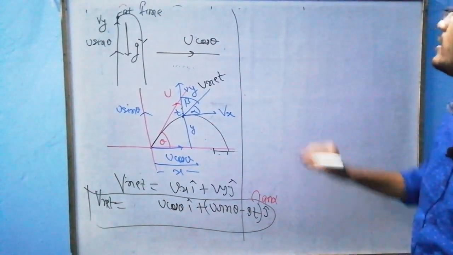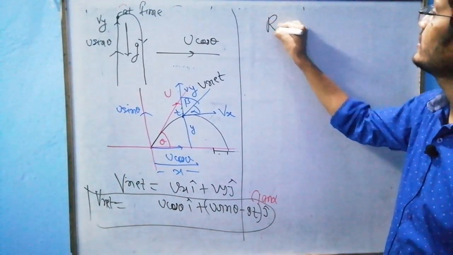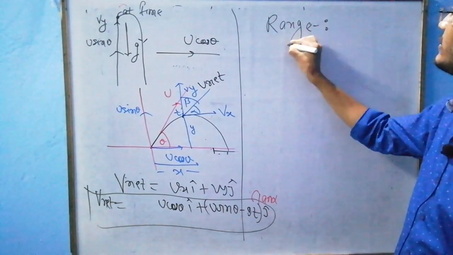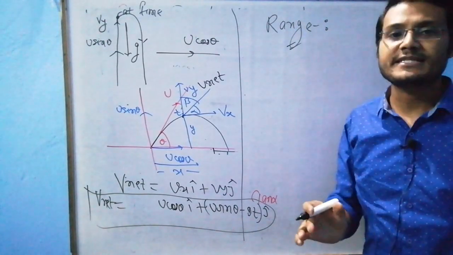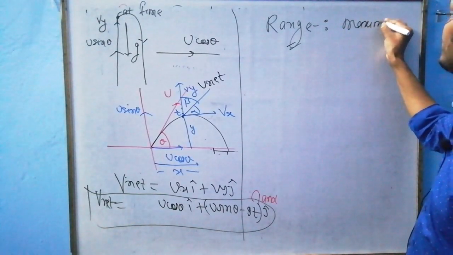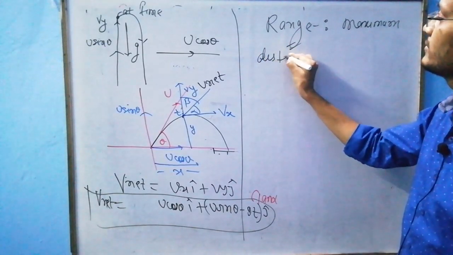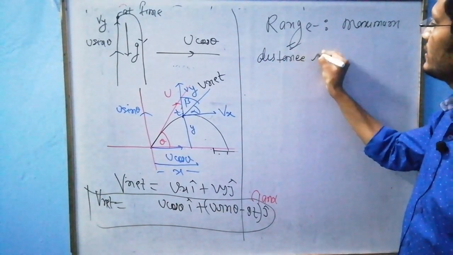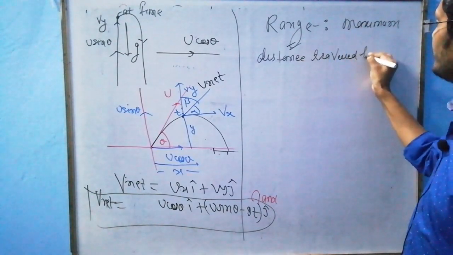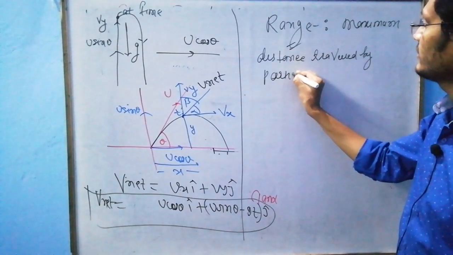Now see, sir, first of all, I will calculate the range. What is this term range? Range is basically the maximum distance traveled by the particle in x direction.